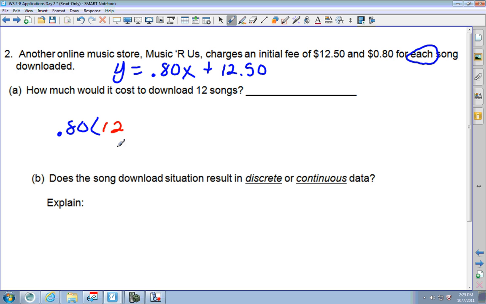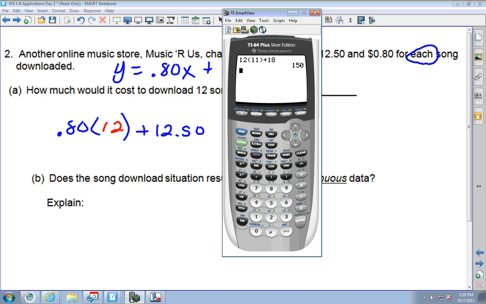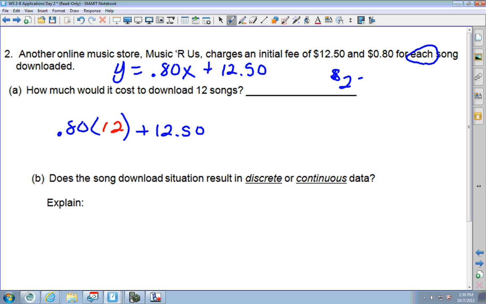That's how much they want to see, how much it's going to cost, plus $12.50. So let's go up here, put in there 0.80 times 12 plus $12.50. $22.10. So it's $22.10 because that's what it equals right here.